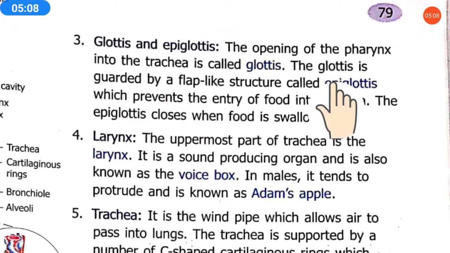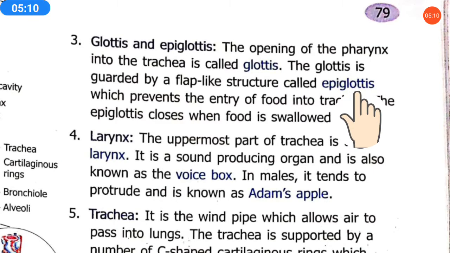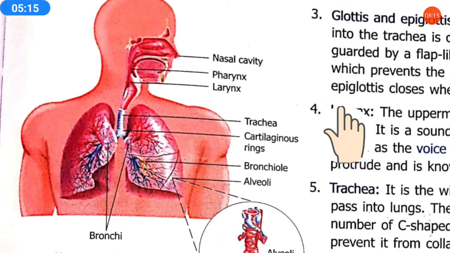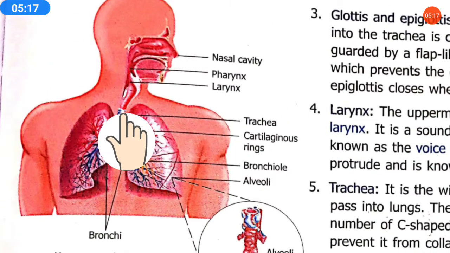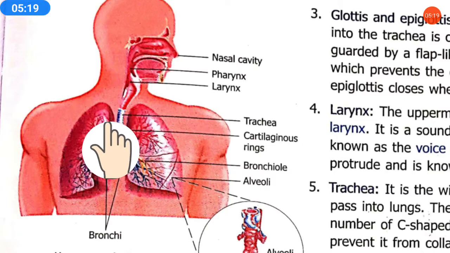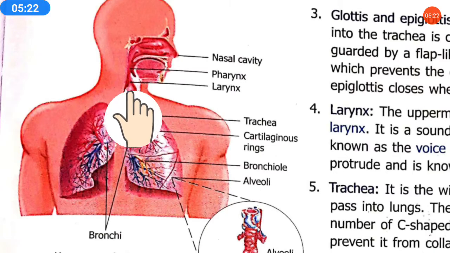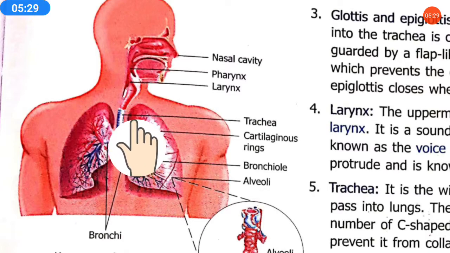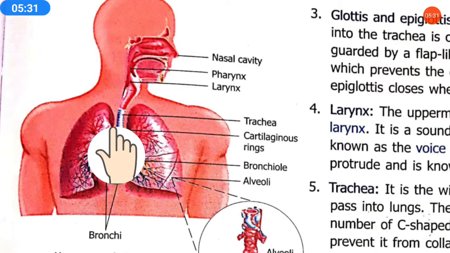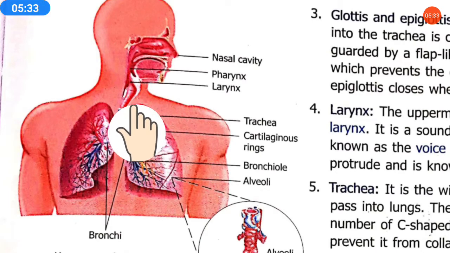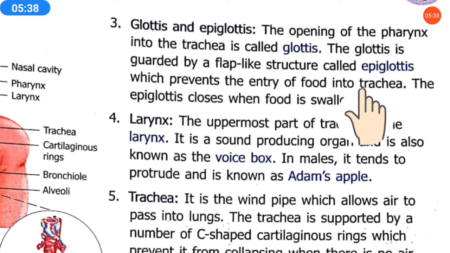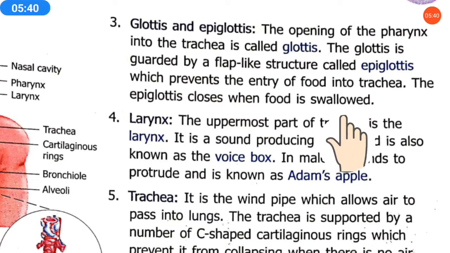The glottis is guarded by a flap-like structure called the epiglottis, which prevents the entry of food into the trachea. Here you see the blue part, a cover on the glottis, on the trachea. That cover is called the epiglottis, and it prevents the entry of food into the trachea, because the trachea is a windpipe and the food pipe is a separate part. The epiglottis closes when food is swallowed.